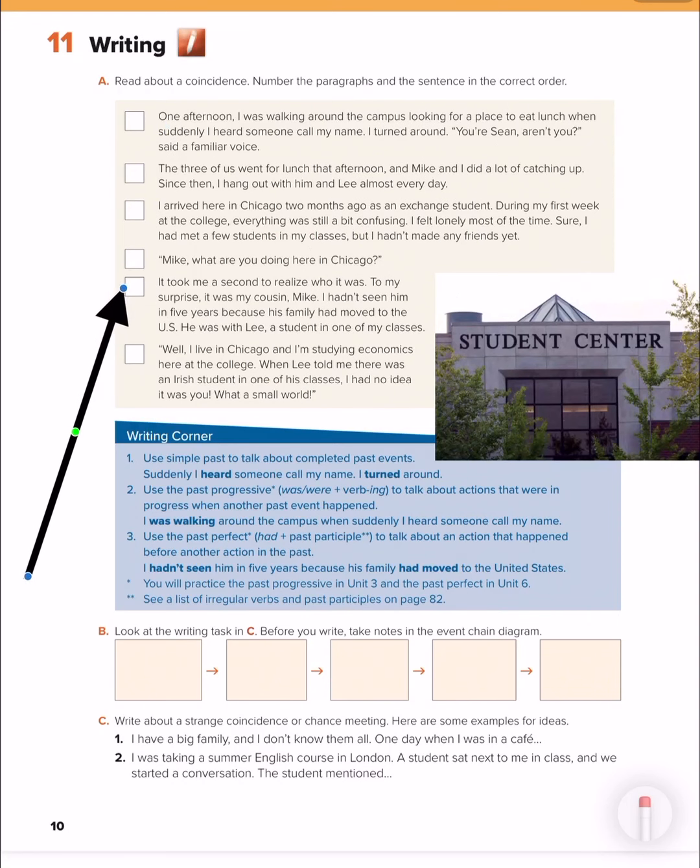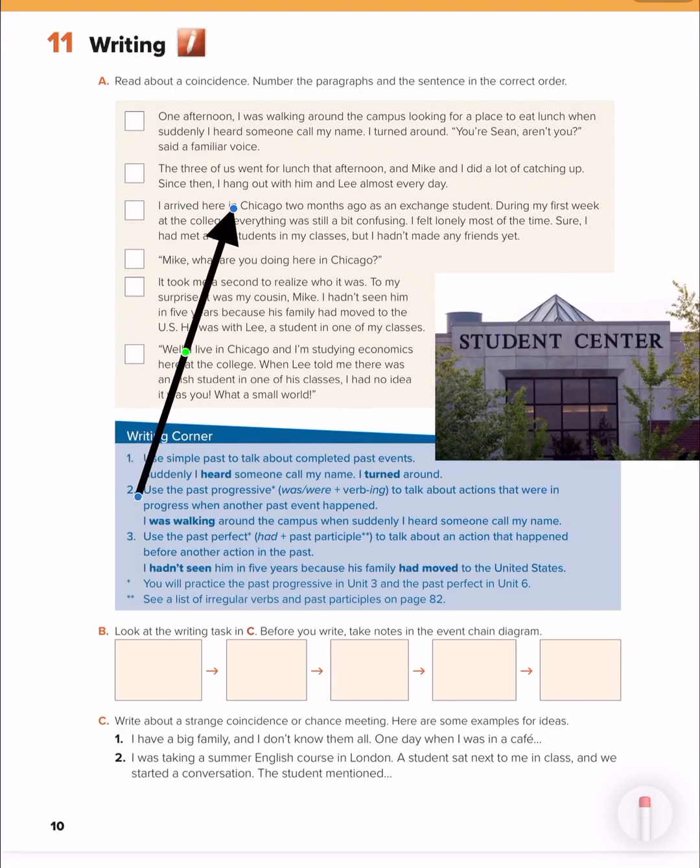So we have here, as you can see, 6 paragraphs. So we will read them, then we will order them in the correct order. So look what do we have. One afternoon, I was walking around the campus looking for a place to eat lunch when suddenly I heard someone call my name. I turned around. "You are Sean, aren't you?" said a familiar voice. The 3 of us went for lunch that afternoon, and Mike and I did a lot of catching up. Since then, I hang out with him and Lee almost every day.